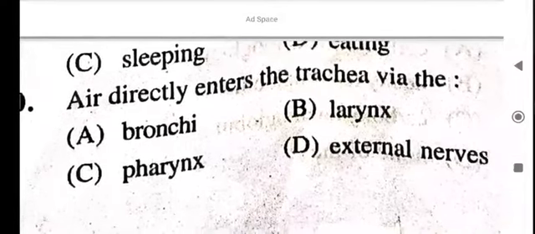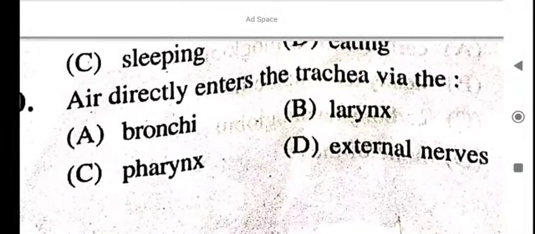Air directly enters the trachea via the what? Bronchi, larynx, pharynx, external nares. Larynx.